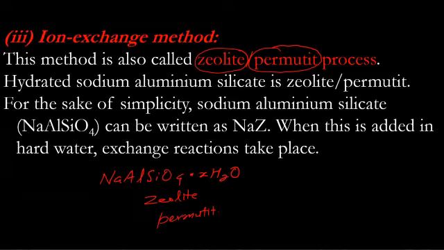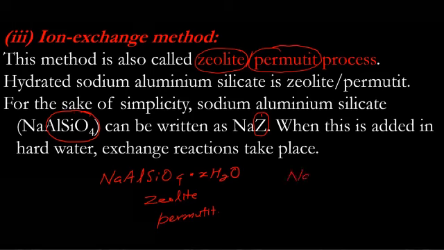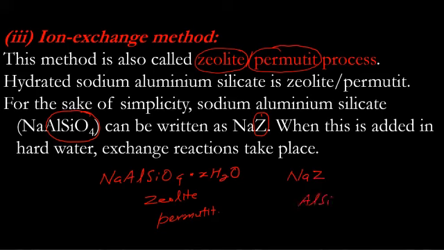Now for simplicity in the reactions, which is very common and has been followed in NCERT also, the aluminum silicate part is replaced by Z. It is just written as Z. So this is the cation part, Na, and this is Z. Z is actually AlSiO4, aluminum silicate. So it is NaZ.